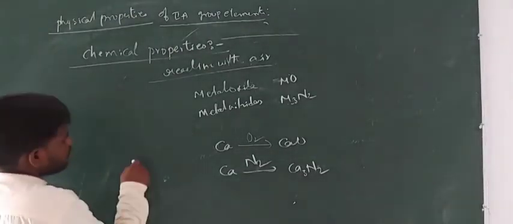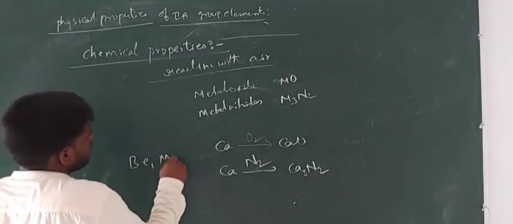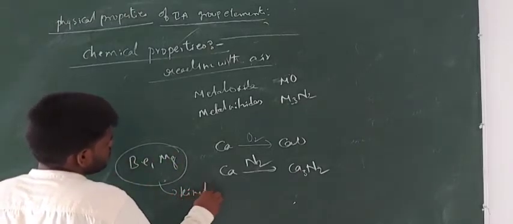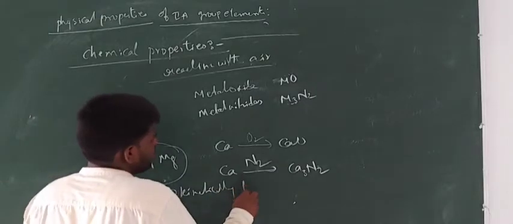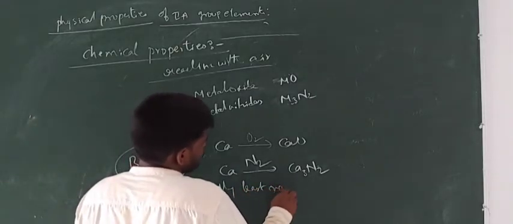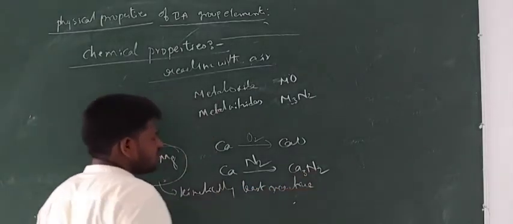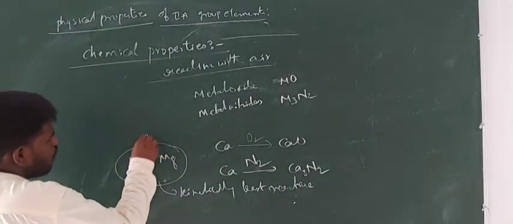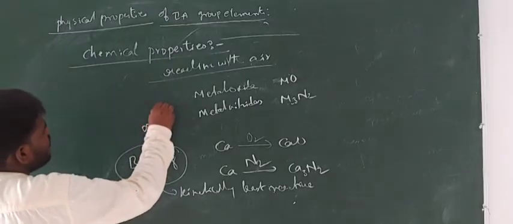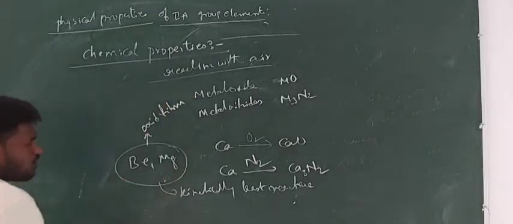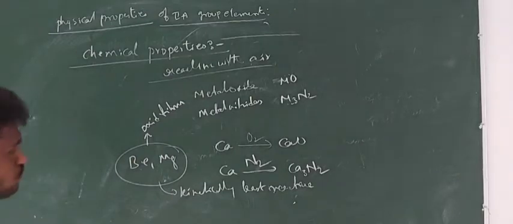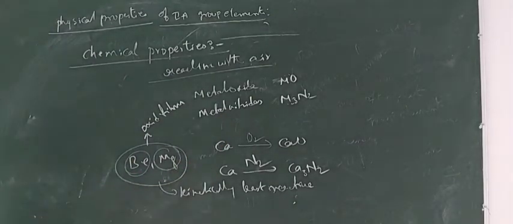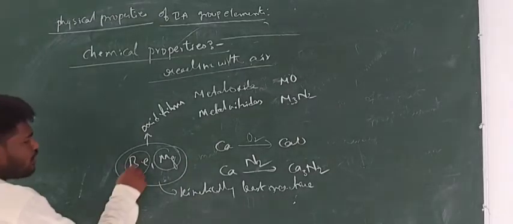Now here two important things are there, beryllium and magnesium. These two metals are kinetically least reactive, because on the surface of beryllium and magnesium an oxide layer or oxide film is present. Due to the formation of the oxide layer, it prevents their reactivity towards the air upon burning.